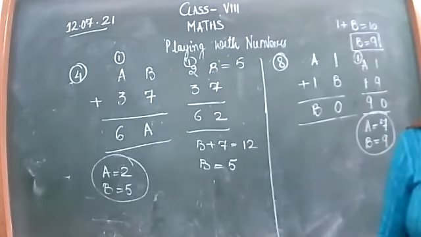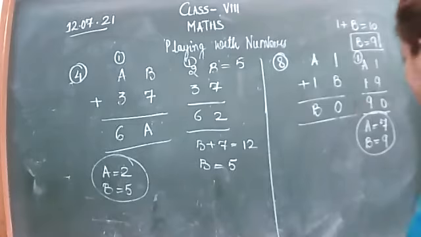Start the 9th and 10th question, hurry up. Let's see who will give me the answer of the 9th part.